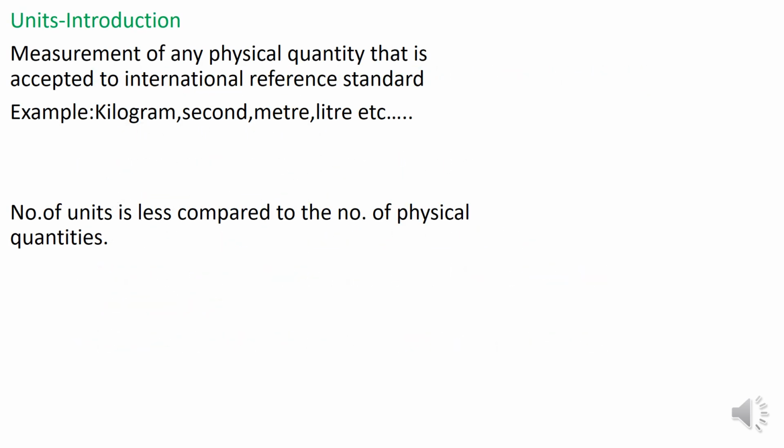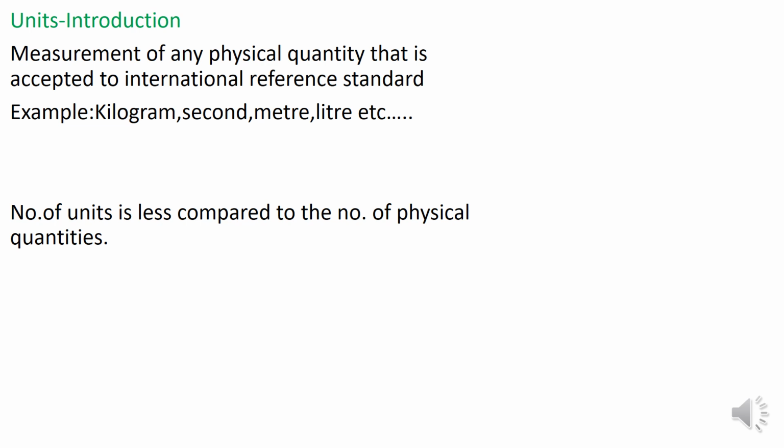Units. Measurement of any physical quantity. Physical quantities are nothing but anything which is measurable. So measurement of any physical quantity is accepted against an international reference standard, and that international reference standard is what we call a unit. For example, for mass, the reference standard is kilogram. Time, the reference standard is second. Length, the reference standard is meter. Volume, the reference standard is liter. Likewise, we have many international reference standards, which means that the reference standard is followed all over the world. That's what we call a unit.